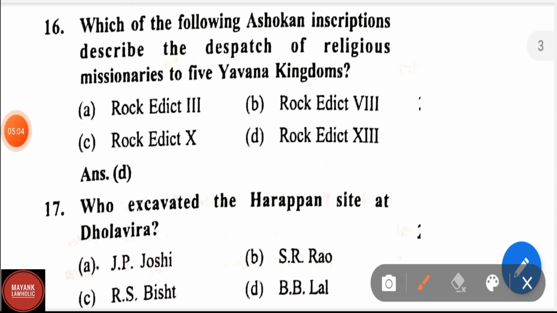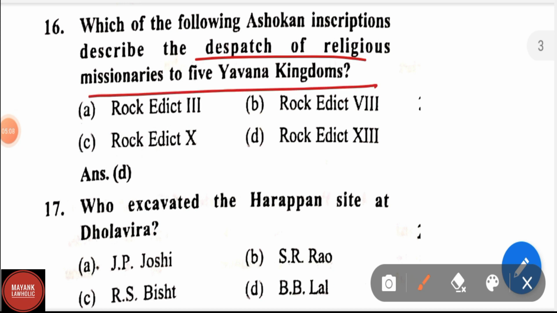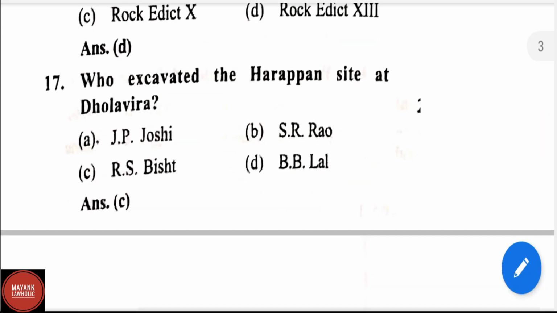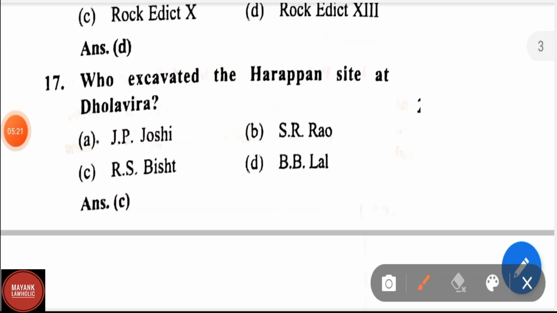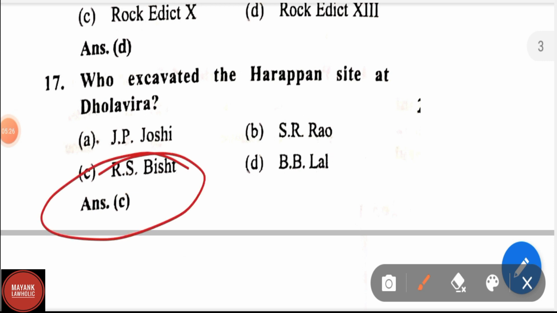Which of the following Ashokan inscriptions describes the dispatch of religious missionaries to 5 Yavan kingdoms? Options are Rock Edict 3rd, Rock Edict 8th, Rock Edict 10th, Rock Edict 13th. Correct answer is Rock Edict 13th. Who excavated the Harappan site at Dholavira? Options are J.P. Joshi, S.R. Rao, R.S. Bisht, S.B. Lal. Correct answer is R.S. Bisht.